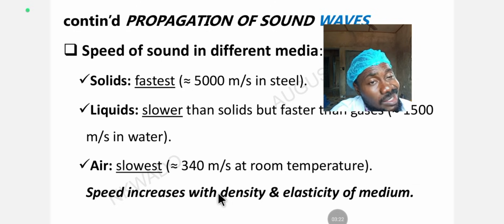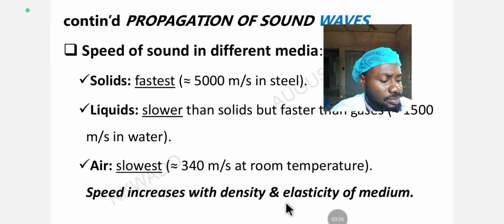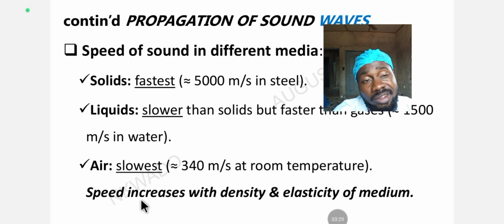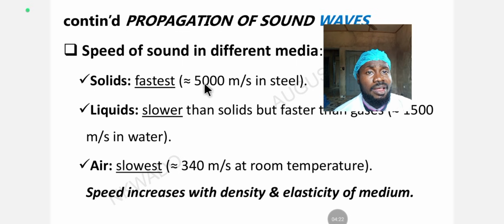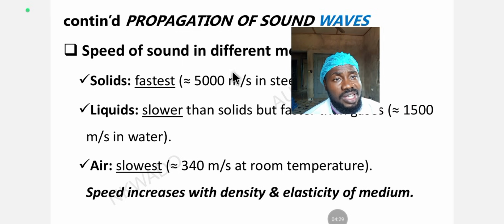Speed increases with density and elasticity of medium. For example, solid has a high density and is highly elastic. That's why the speed of sound wave is highest in solid. You can see liquid is second in command. Liquid is more dense than air, and it's more elastic than air. That's why sound is faster in liquids than air. So ensure to learn all the speeds of sound in various media. In solid we have 5,000, in liquid we have 1,500, and in air we have 340, all in meters per second.